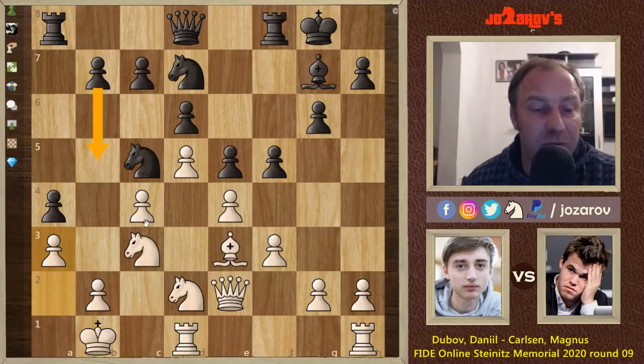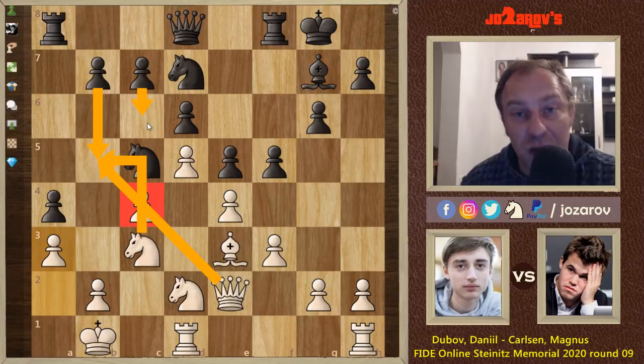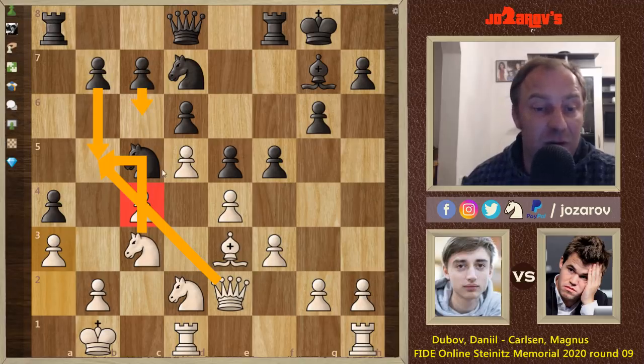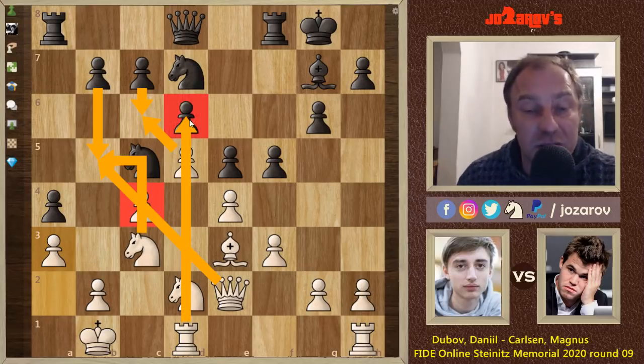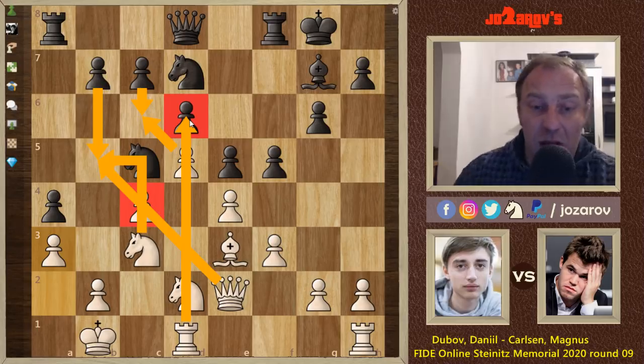With potential b5 moves, because there's simply too much. There are simply too many defenders of this b5 square. The knight, the pawn, and the queen are of course preventing these ideas. If we try, for instance, to crack the position with move c6, b5, then after something like d takes c6, the d file would be opened, and black has to face really the weakness on d6. So I really would rather be white here.